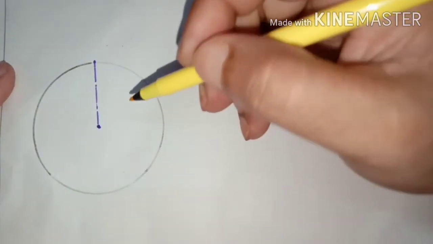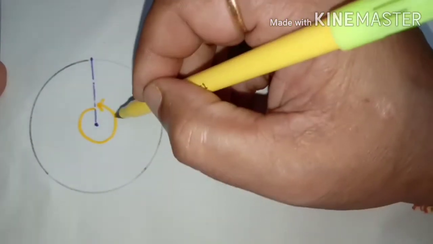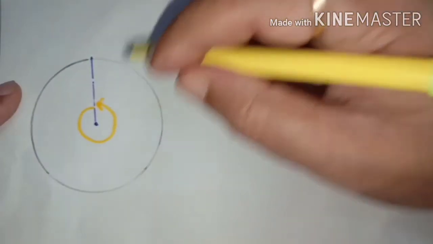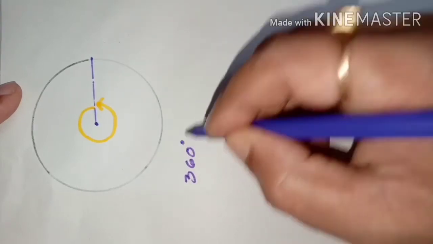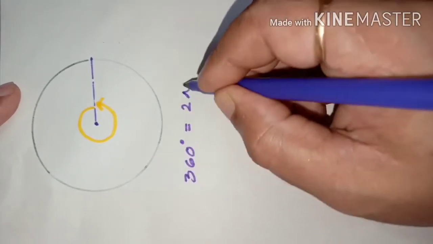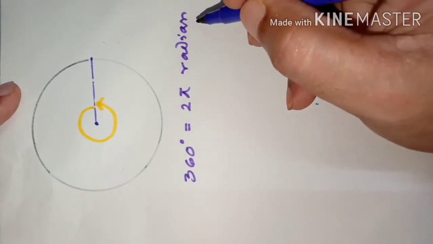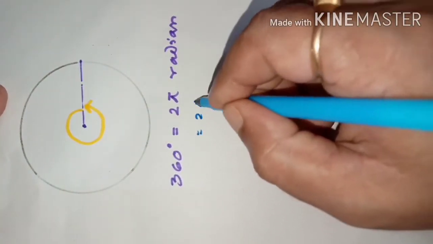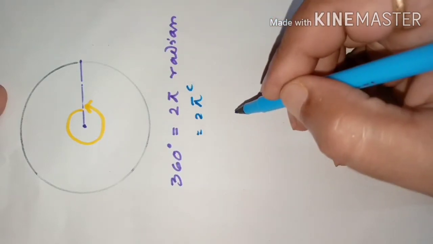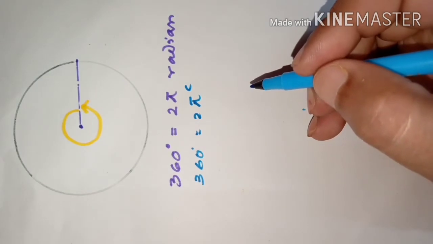Okay. So dear students, from our whole discussion, it is clear that what we used to say as 360 degree is twice pi also in radian, no? And so 360 degree is equivalent to twice pi radian. So this is 360 degree equal to twice pi radian.